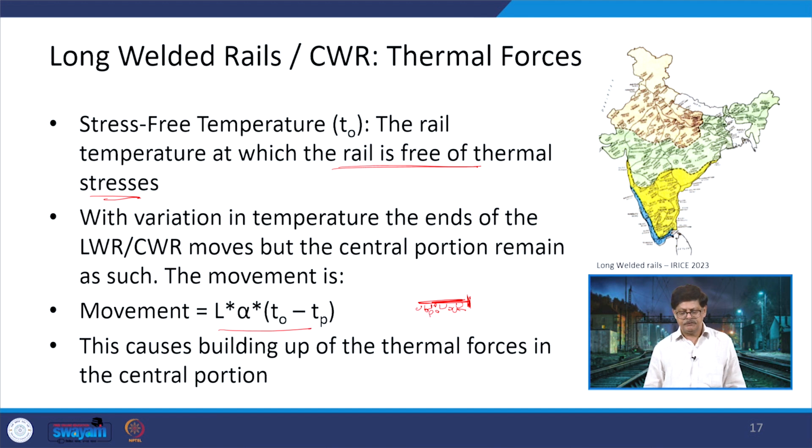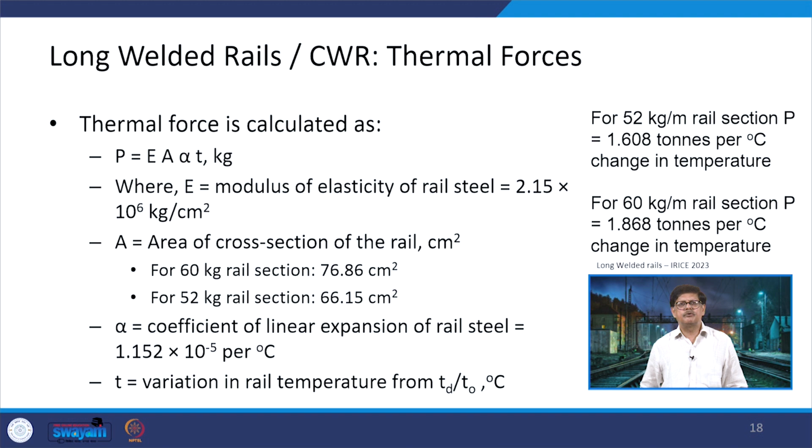This we have discussed previously too. So, there is a resistance which is offered by the fastenings of the rail with the sleepers and the combination of sleepers with the ballast, that also is going to put some resistance. So, the thermal force is calculated as E into A into alpha into T. Of course, units you can always look at, because it all depends how the values have been input there.